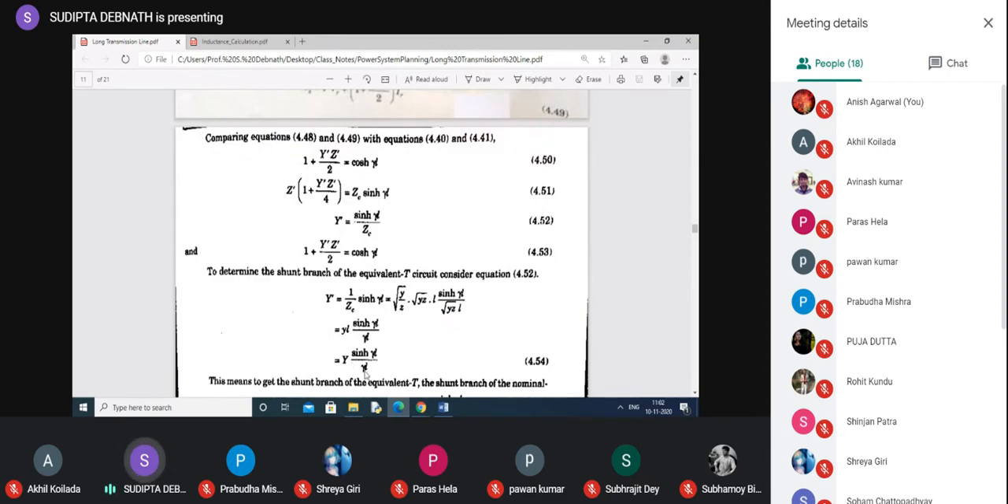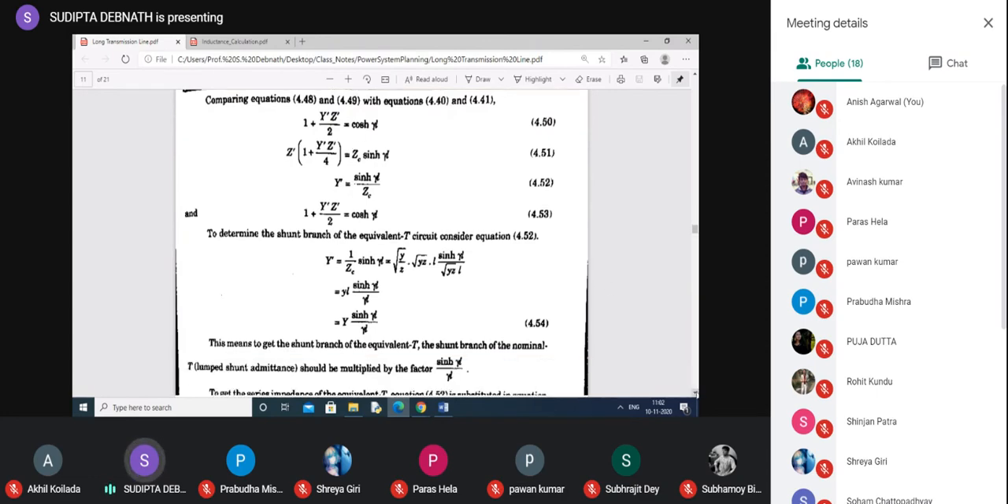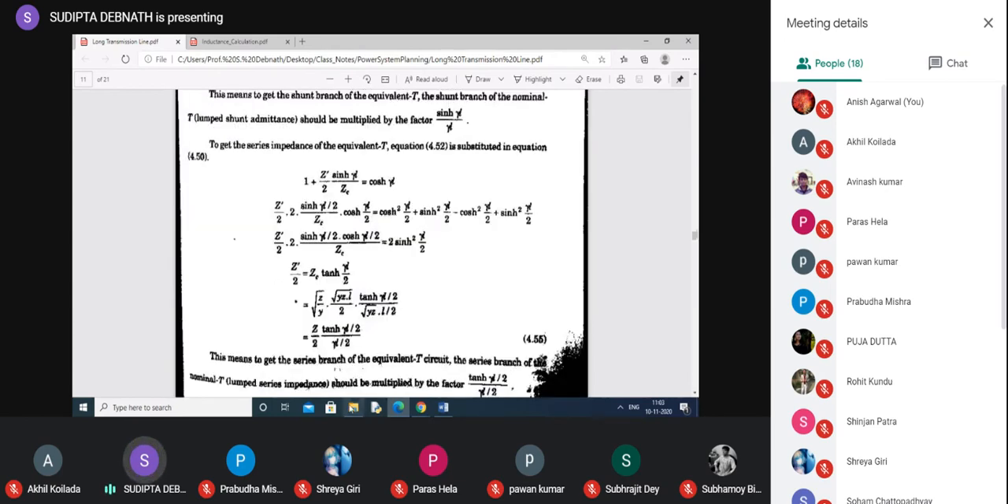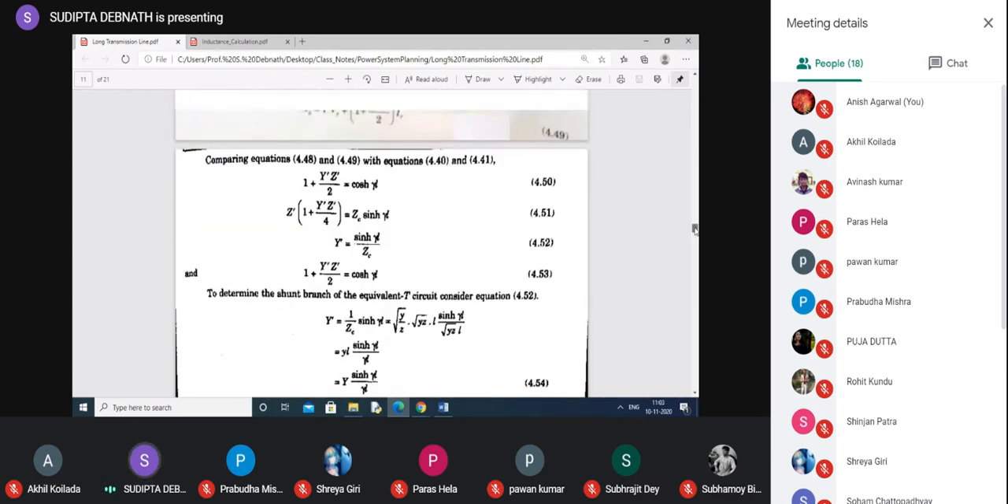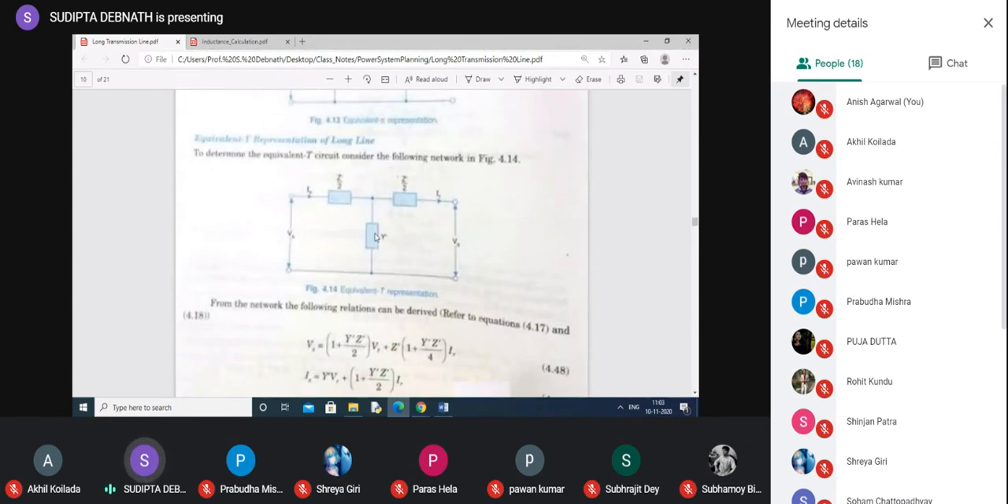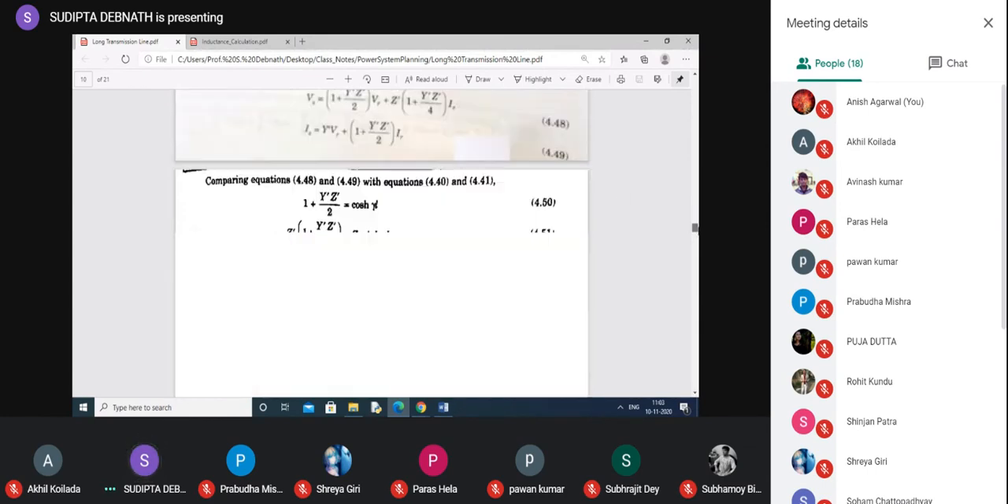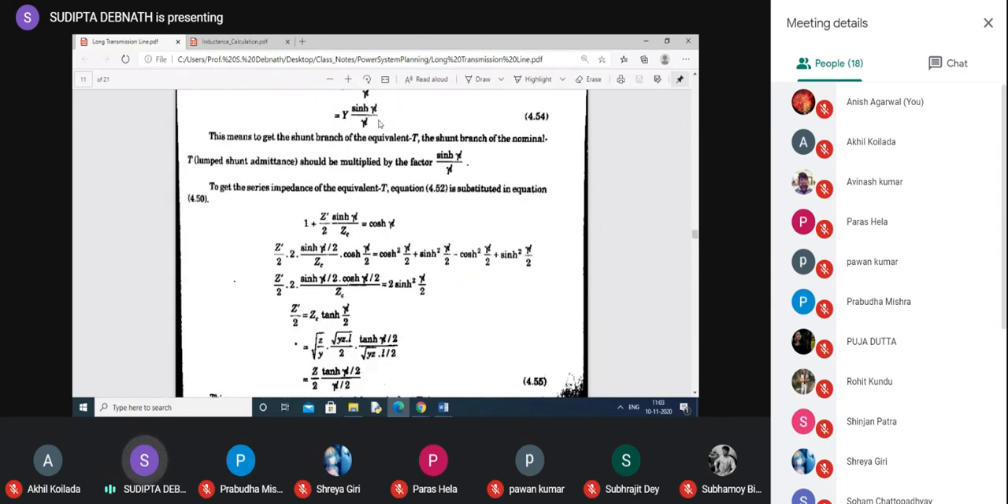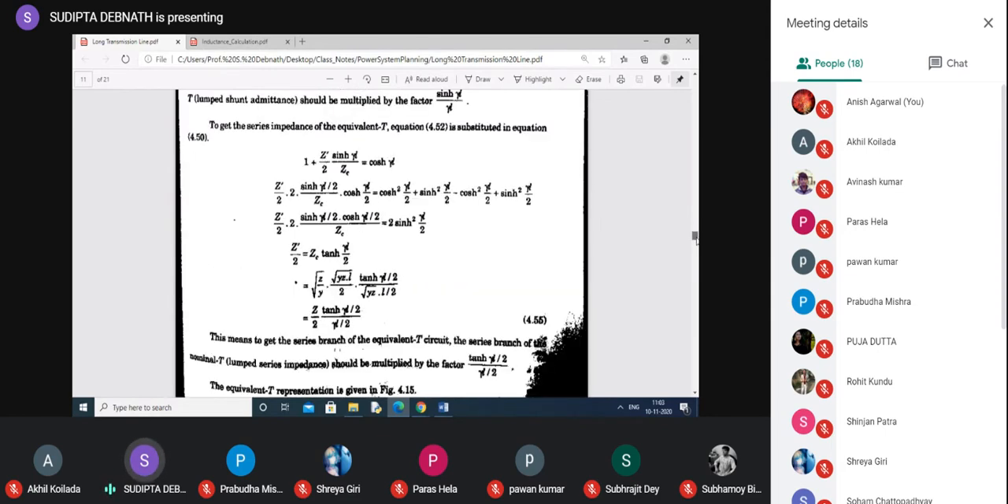Next, we'll consider another term. Say this term, 1 plus y dash z dash by 2, equals cosh(γl), and exactly similar in form to the previous one. We can find out z dashed in terms of z like this. Actually, here we'll find y dashed because the circuit contains y dash and z dash by 2. So z dash by 2 we have found like this, and y dashed we have found like this. So the circuit representation is like this.